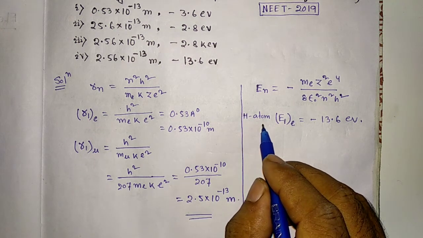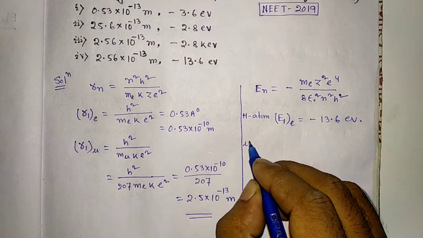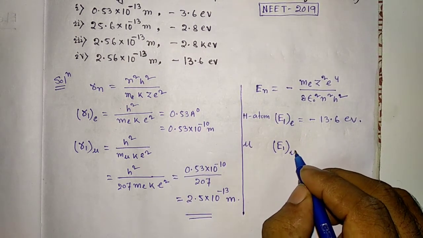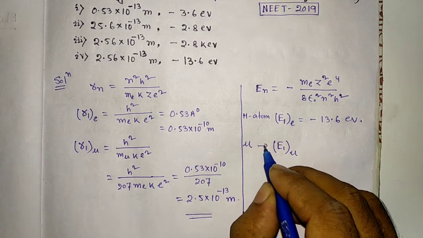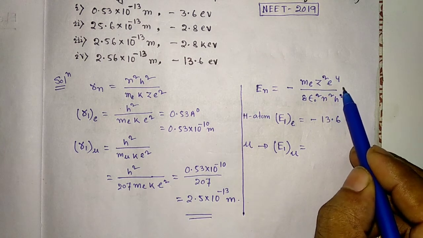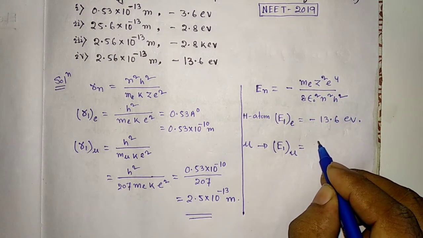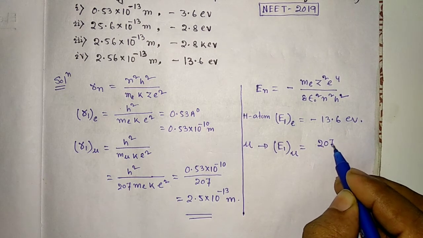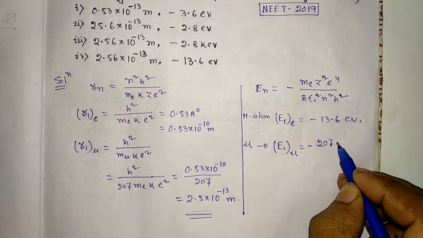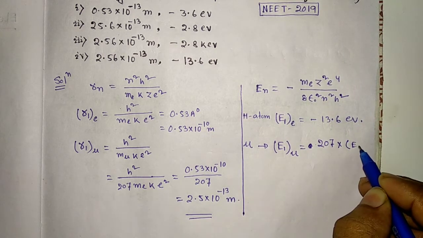For hydrogen atom, but in place of the electron when we replace it with a muon, the energy of the first orbit when the muon is present: all the quantities will be the same, only me is replaced by 207 times me. So the expression will be 207 into E1e.